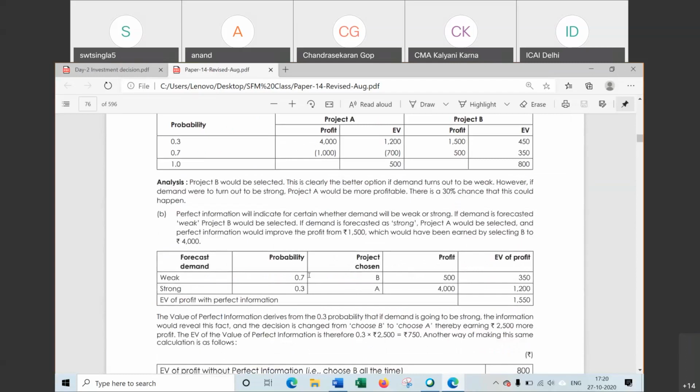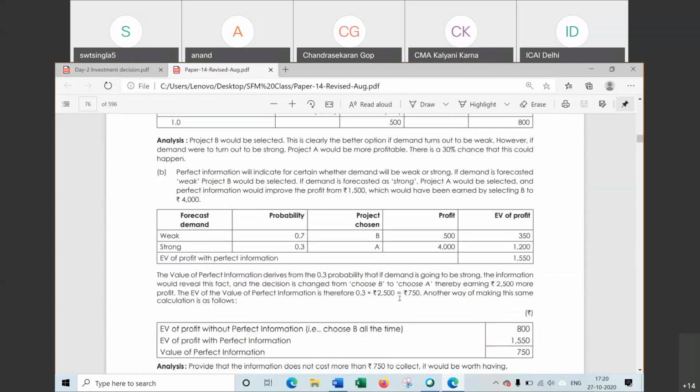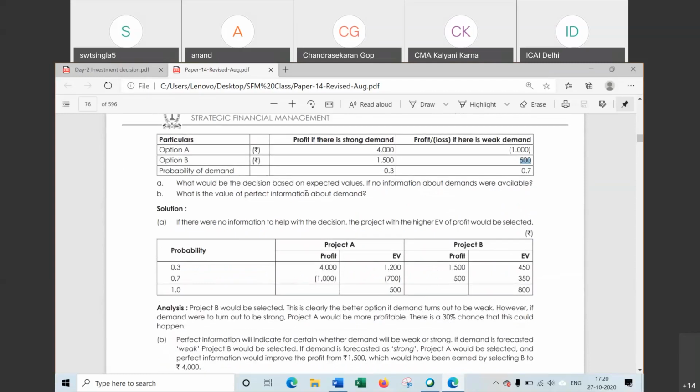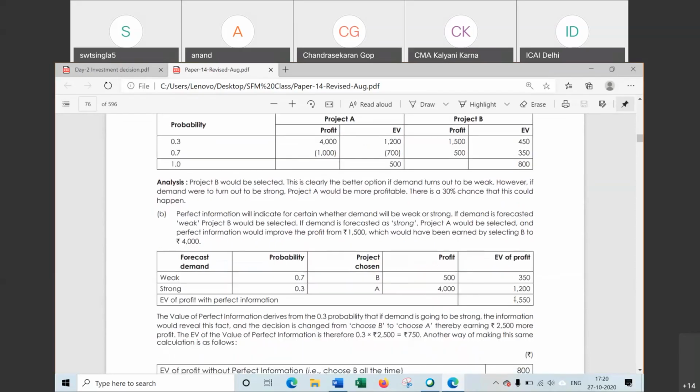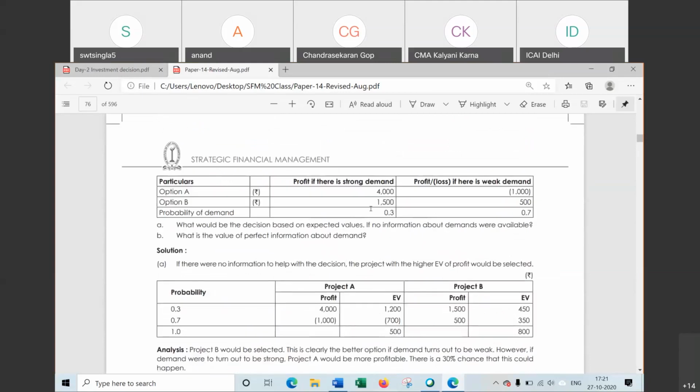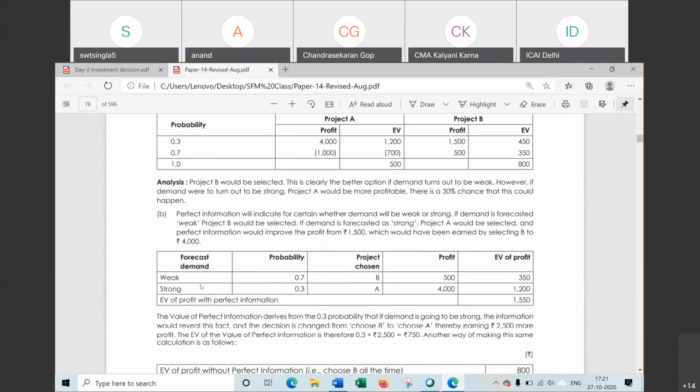Total it will be 500 into 0.7, 350, and 0.3 into 4000, that is 1200. Now the total value when demand information is available to the management, that is 1550. When you know in the market whether demand will be strong or weak, accordingly we can select the project. That is, when demand is strong, we have selected A. When demand is weak, we have selected B. Now the expected value will be 1550.